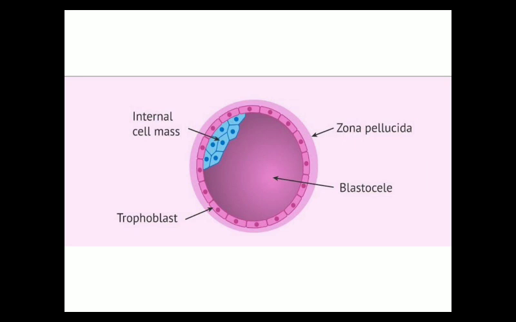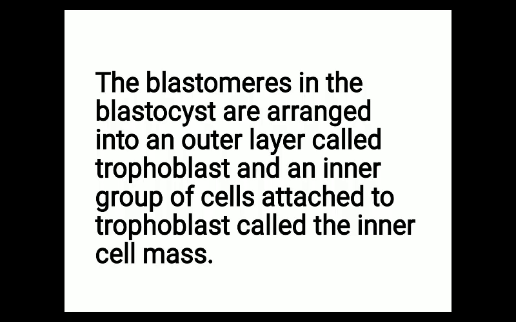The cells are arranged outside, and they form a hollow ball like structure, and those cells are known as trophoblast. And some of the cells are present inside, and those cells are known as the inner cell mass. And the cavity of the blastocyst is known as the blastocoel. So these are the four structures: zona pellucida, trophoblast, inner cell mass, and blastocoel. So this is the structure of the blastocyst. It is also known as blastula. Finally this blastula will be implanted in the endometrium of the uterus.